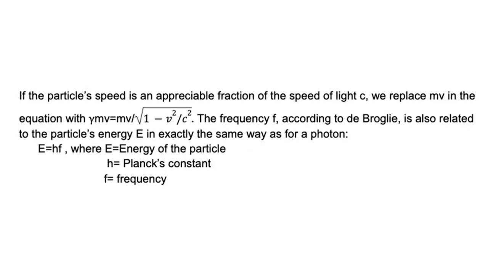If the particle's speed is an appreciable fraction of the speed of light c, we replace mv in the equation with γmv, equal to mv/√(1 − v²/c²). The frequency f, according to de Broglie, is also related to the particle's energy E in exactly the same way as for a photon, E = hf, where E is the energy of the particle, h is Planck's constant, and f is the frequency.